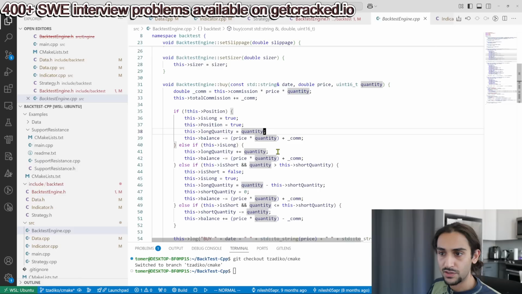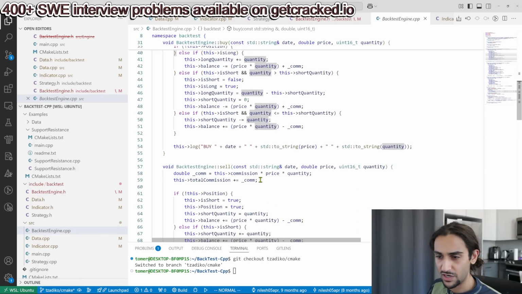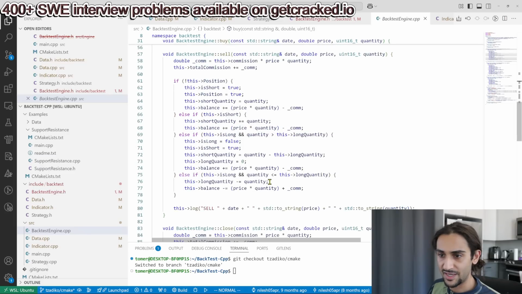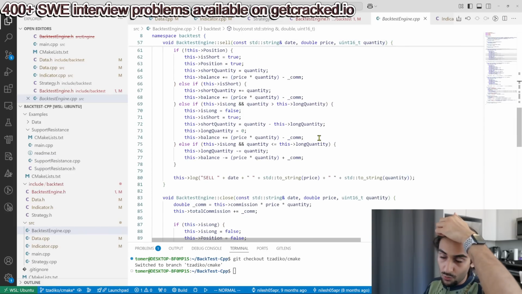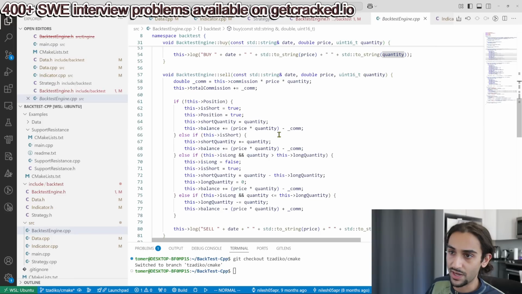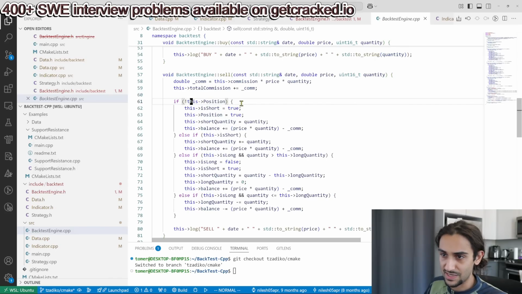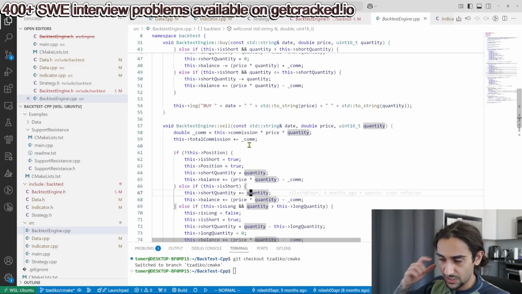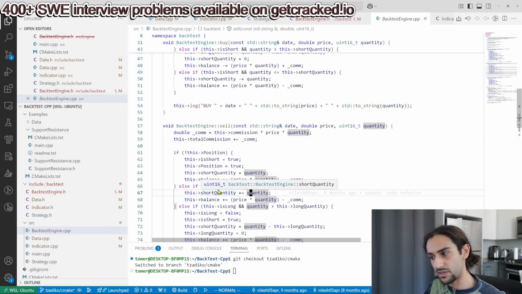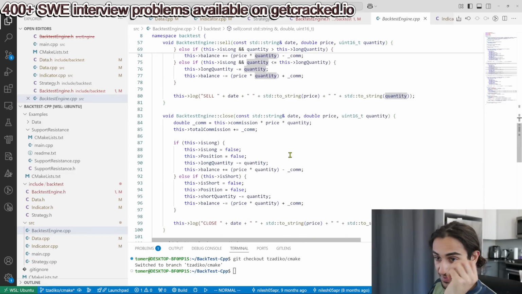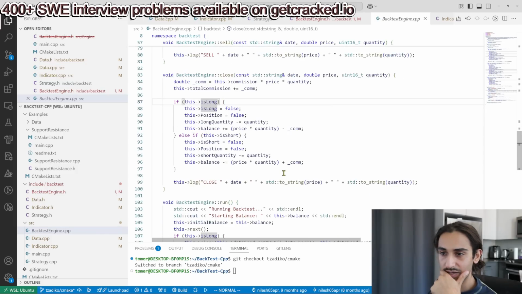You have your buy. You have a method, okay, fine, you have your sell method, fine. I'm not going to take a look as to whether or not this exactly is implemented in the correct way. It does look a little strange to me that you have so much like sell, am I short, am I long? Effectively, if your quantity is negative, you're short. If your quantity is positive, you're long. So I don't understand why you have all these separate short quantity, long quantity. To me, it doesn't make much sense. Let's move to close. Same thing. I don't understand why you have these separate quantities, etc.